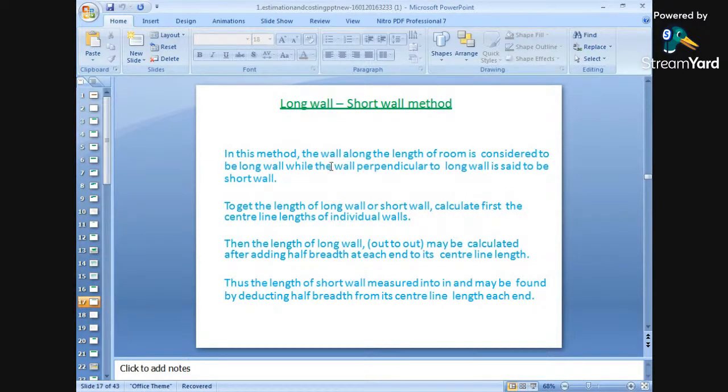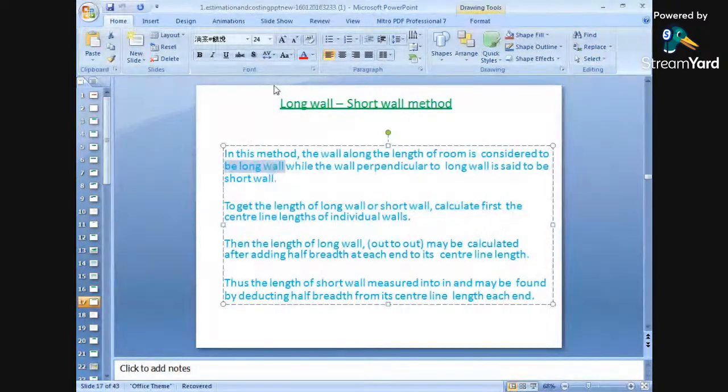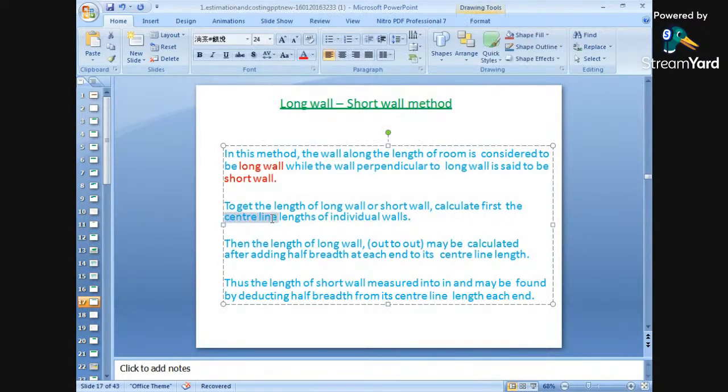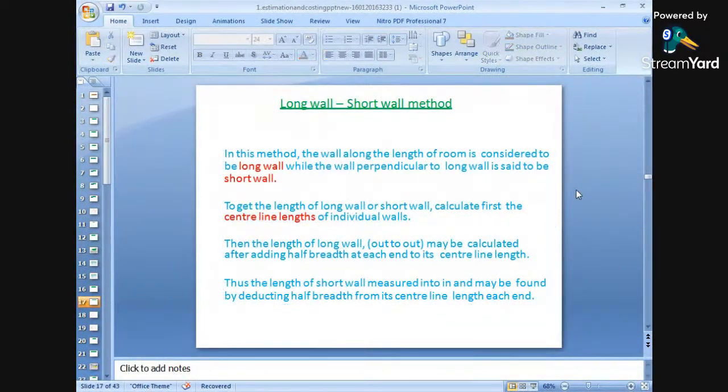Along the length, if the length of the wall is long, then we will consider this x or y direction as a long wall, and the other perpendicular direction we will consider as a short wall. That is the first thing. What is the next thing? To get the length of a long wall or short wall, first calculate the center line length. First, we have to find the center to center distance of the different long walls and short walls, that is, of the individual walls.